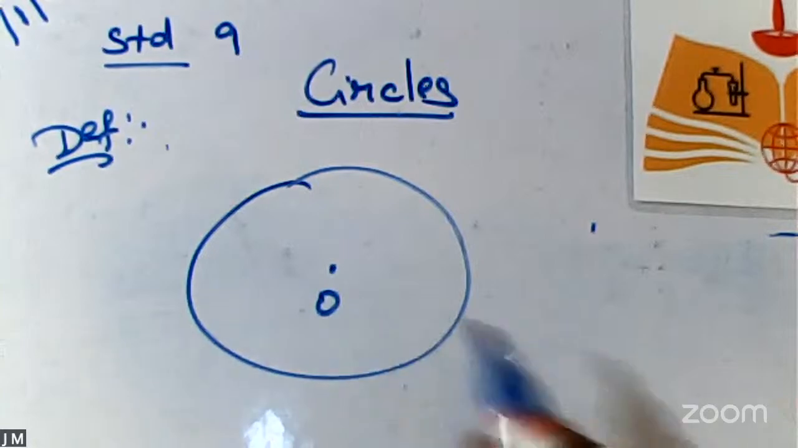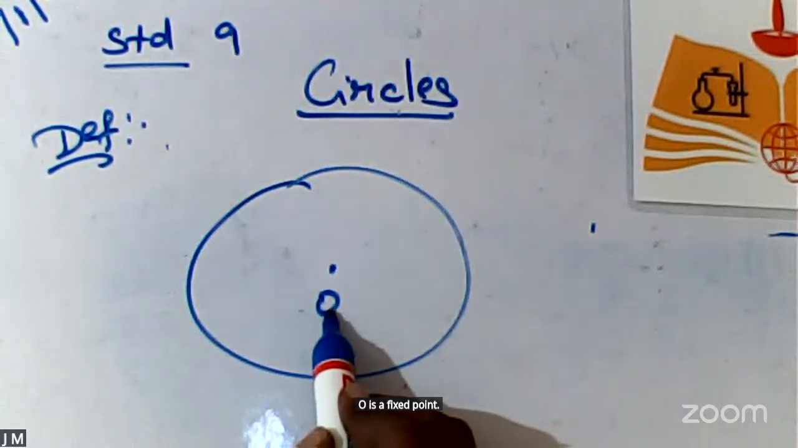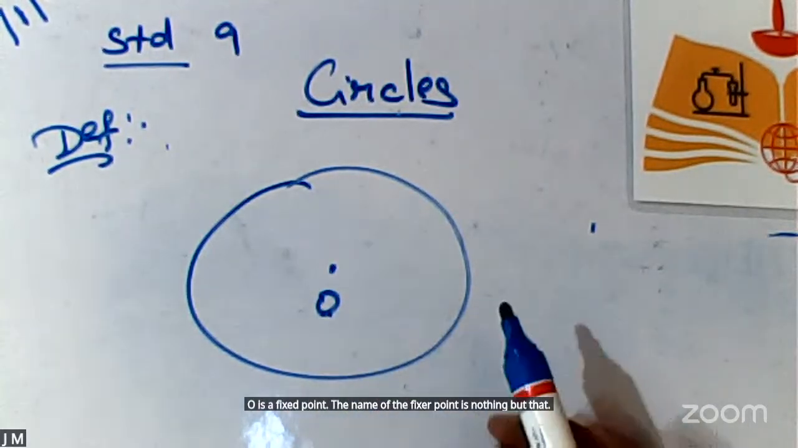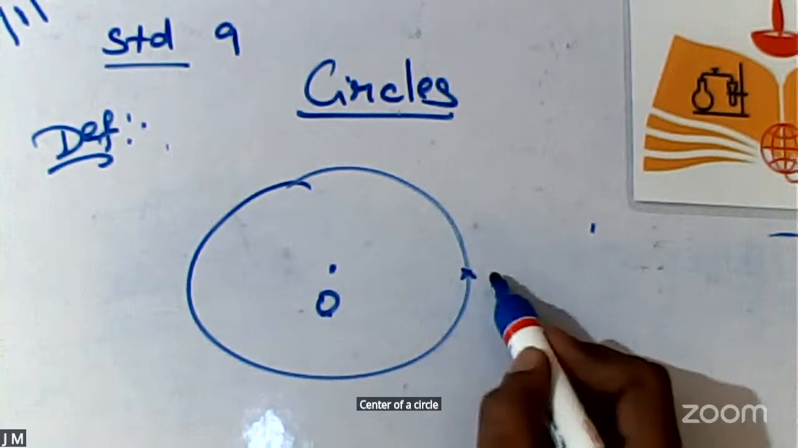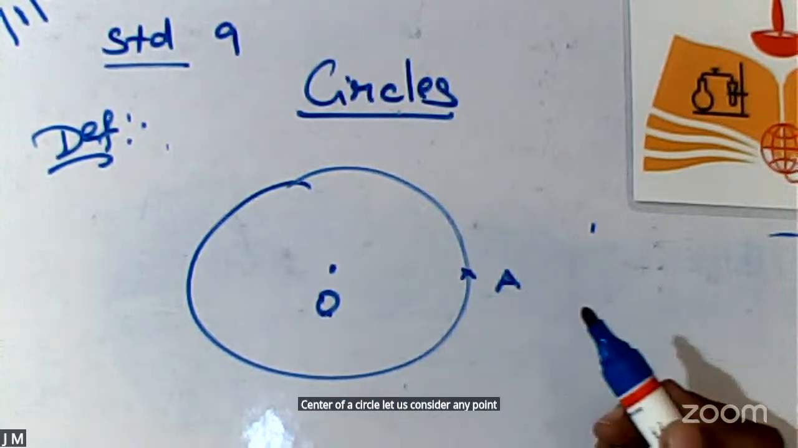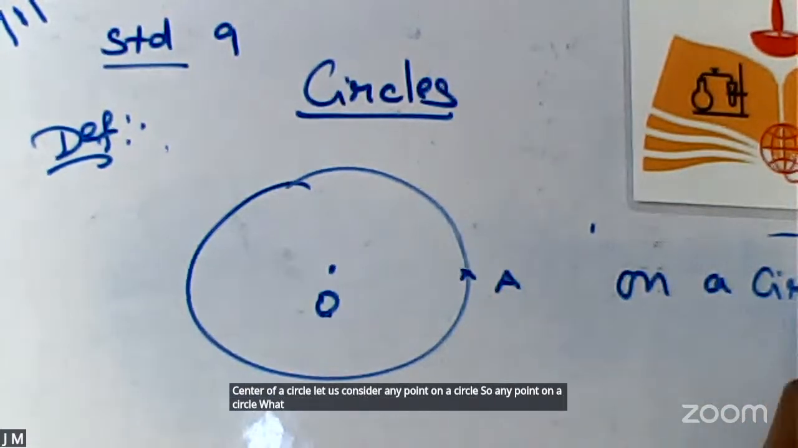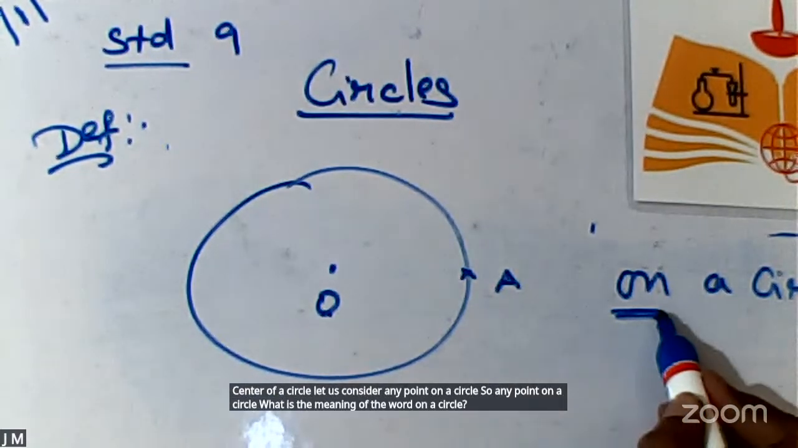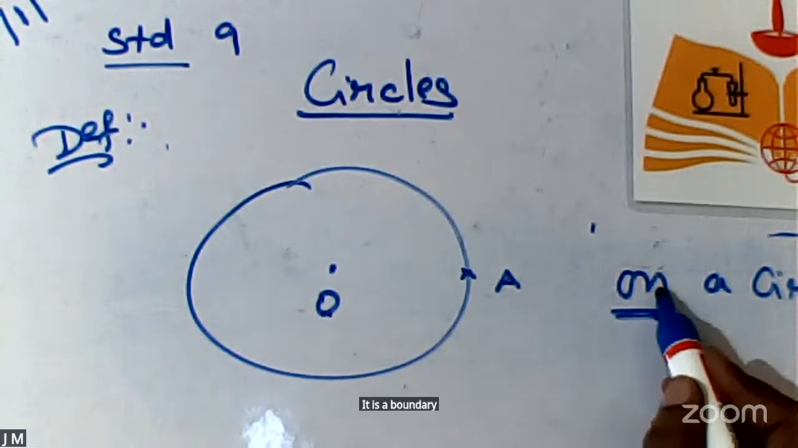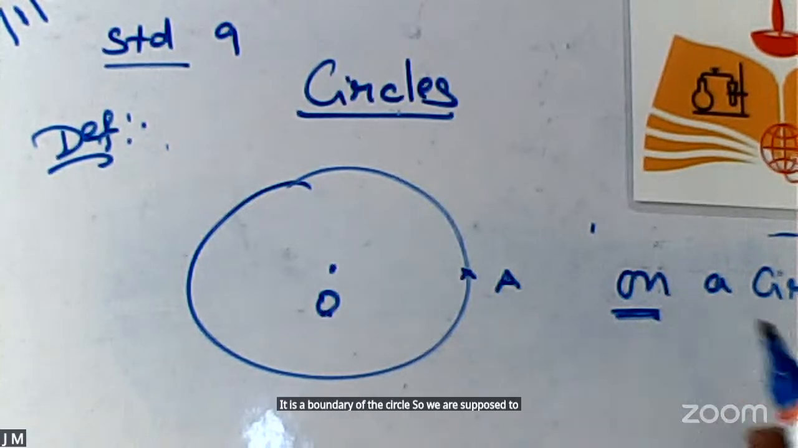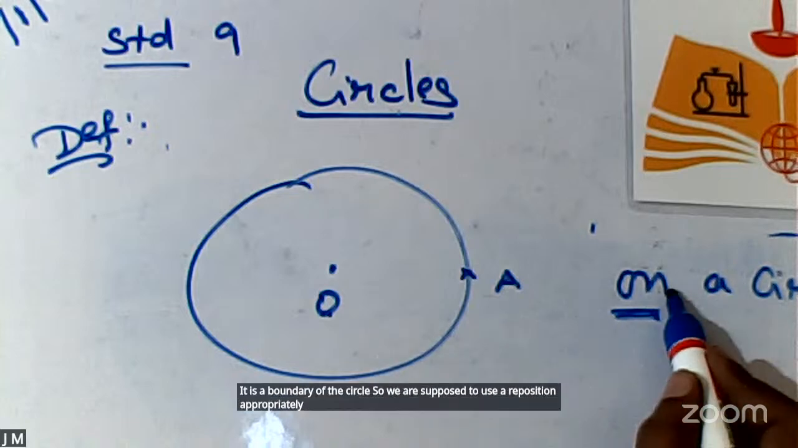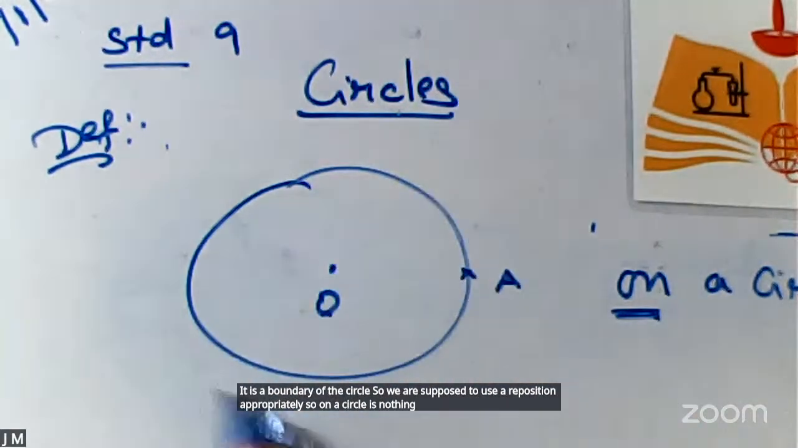O is a fixed point. The name of the fixed point is nothing but the center of a circle. Let us consider any point on a circle. What is the meaning of the words "on a circle"? It is the boundary of the circle. So we are supposed to use prepositions appropriately. "On a circle" is nothing but on the boundary of a circle.